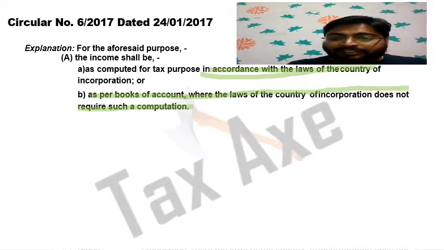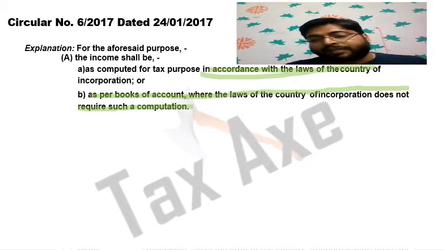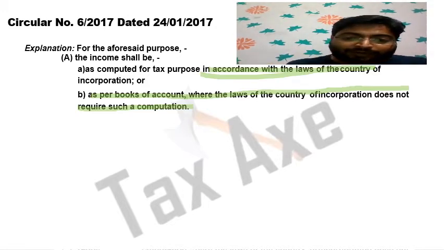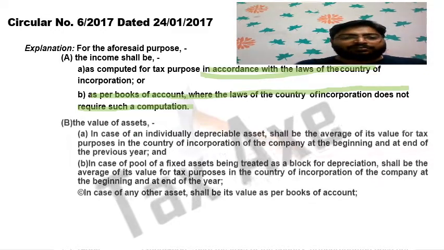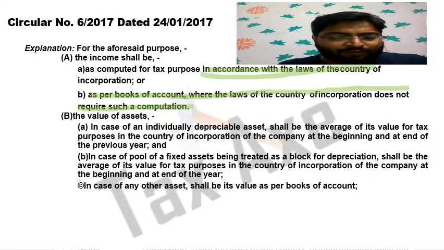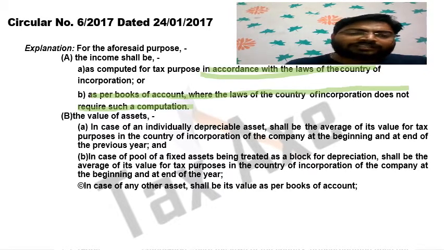as per the tax law of the country in which the company was incorporated. And if the company was incorporated in a tax haven country or no tax country, in that case, as per the books of accounts. And what is the value of assets? I have told you now, less than 50% of total assets are situated in India. So what is the value of assets?